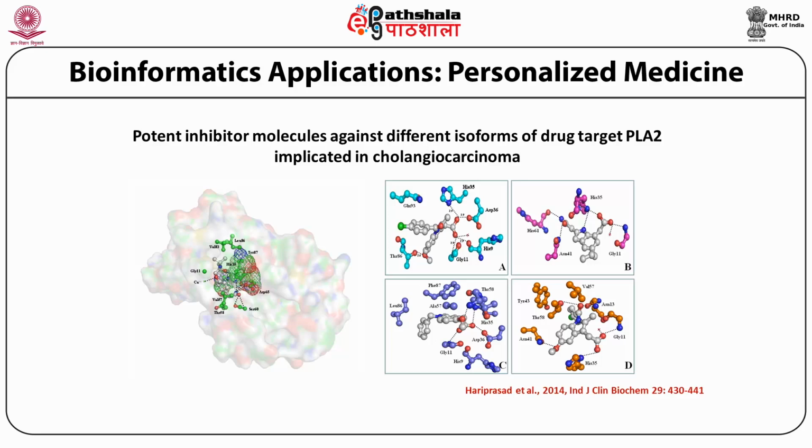So in this particular example, we have shown that possible isoforms of a particular target that is present in different individuals could be targeted differently, and unique molecules could be designed for effective outcome, and this lays the foundation for design of potent drug molecules for every individual in the aspect of personalized medicine.